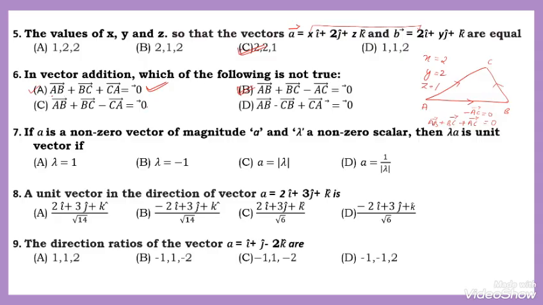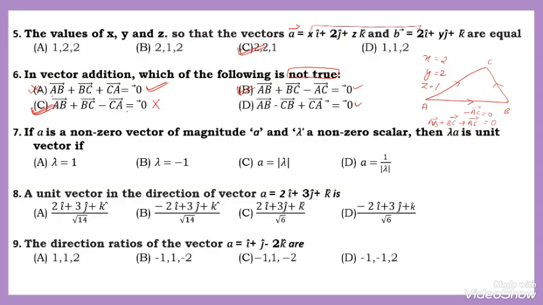No, minus AC is equal to 0. This option is wrong. Okay, then this is the wrong result. They ask for not true. They ask for not true. Then the option number C is correct. These are the true statements. According to the not true condition, the option number C is correct.